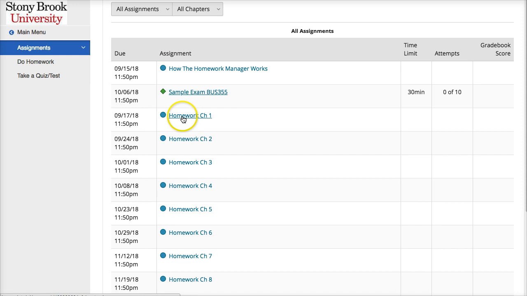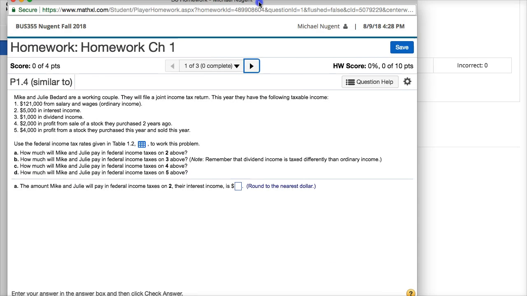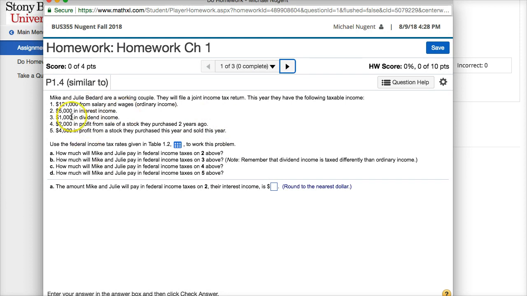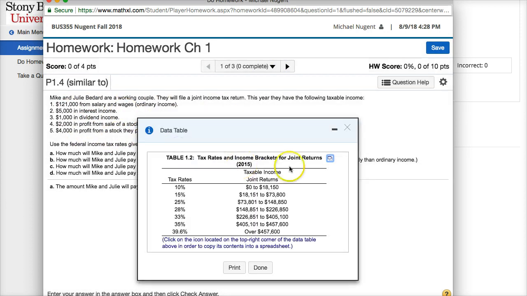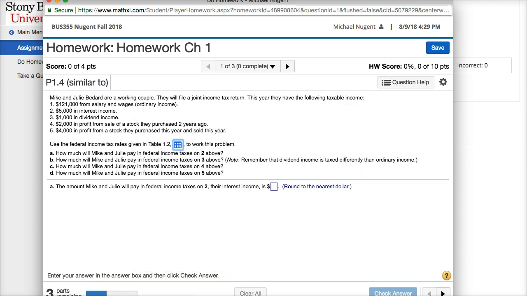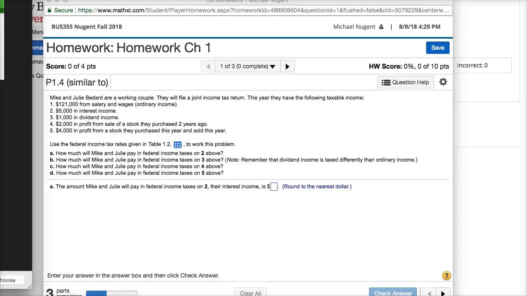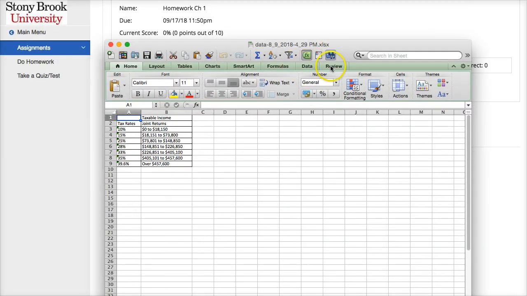But this is where you would start the first homework. So click on Homework 1, Question 1. A question will come up, and it will be a problem-based question. So you might sometimes see these blue boxes here. This is where you could download information directly into Excel, into a clipboard, or open up an Excel if you wanted to see the information in an Excel format.